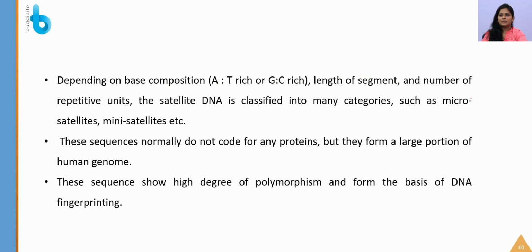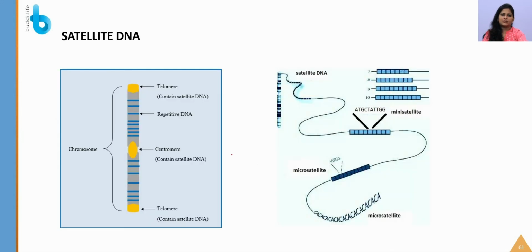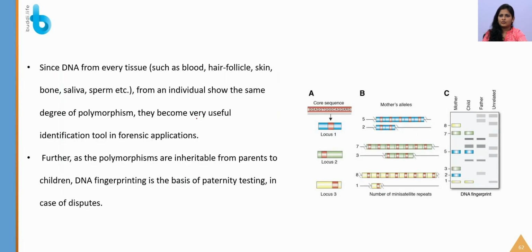Depending on the base composition, length of the segment, and the number of repetitive units, the satellite DNA is classified into many categories like microsatellites, minisatellites, etc. These do not code for any protein, but they form a large portion of our human genome. These sequences show a high degree of polymorphism and form the basis of DNA fingerprinting. You can see the structure of satellite DNA, microsatellite and minisatellite, and the sequence of repetitive DNA present in this particular chromosome.